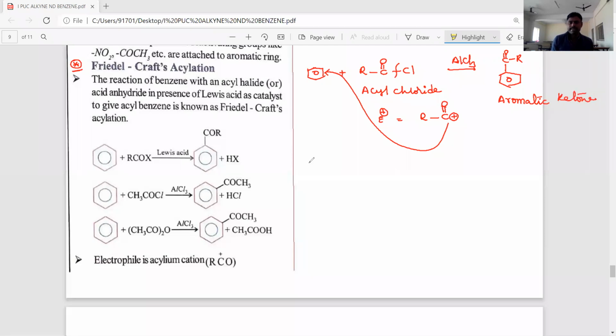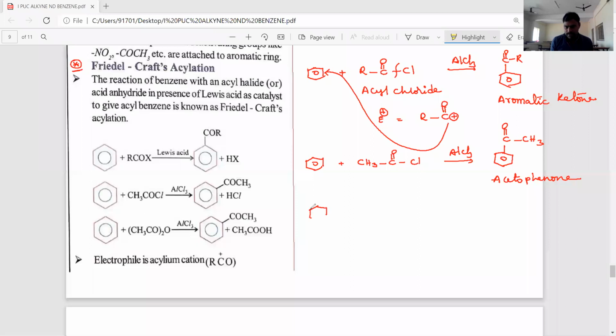Okay, students, let's see one example. Benzene reacts with acetyl chloride, CH3-C(=O)-Cl. In the presence of AlCl3, the product is acetophenone. The product is acetophenone.